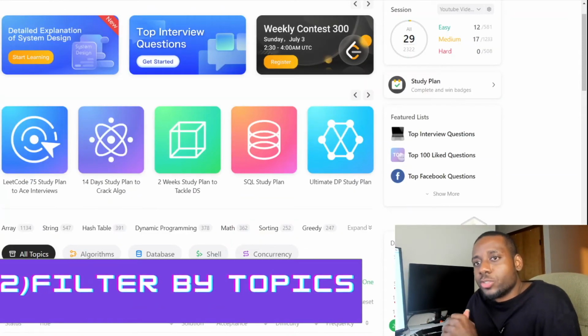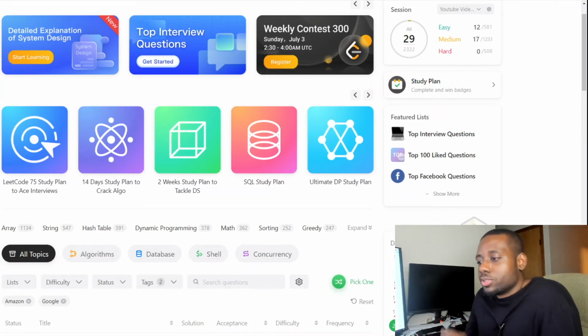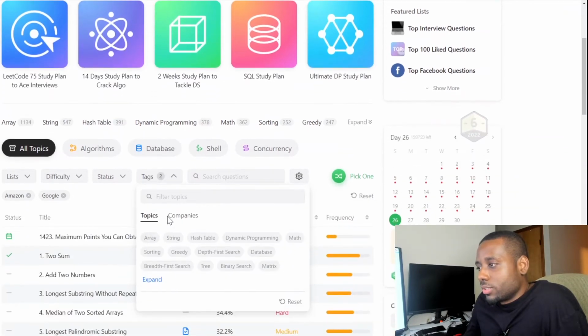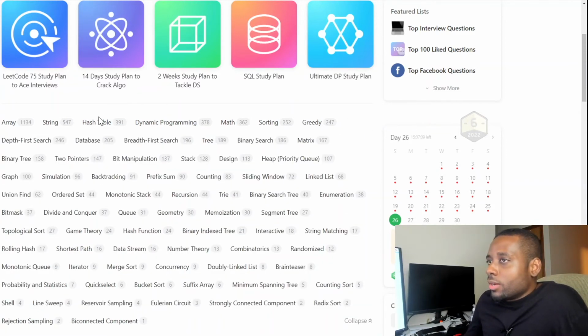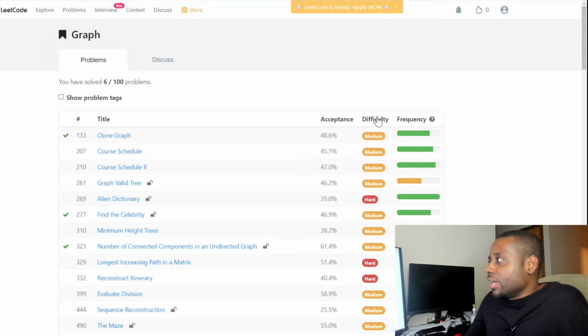So at number 2, we have filter by topics. This one's a pretty decent one. You could filter by topics, and this is a very great way of prepping. The way I normally do it myself is I pick a topic that I'm weak in and I go to that. Let's say you're doing graph. I do pretty much all the graph problems, and I sort them.